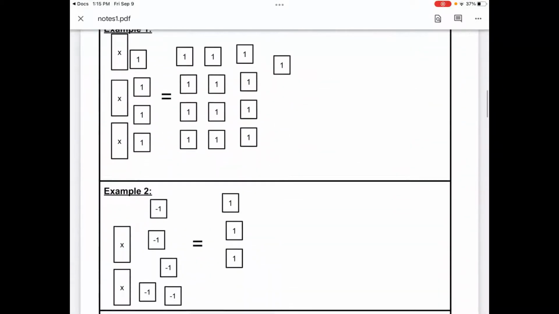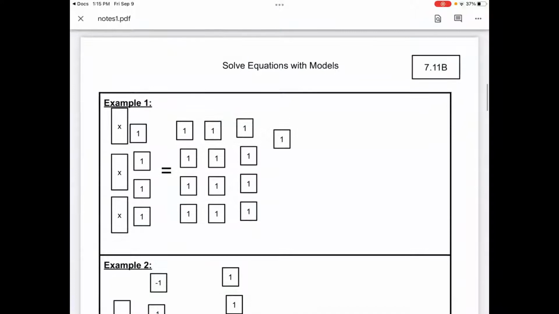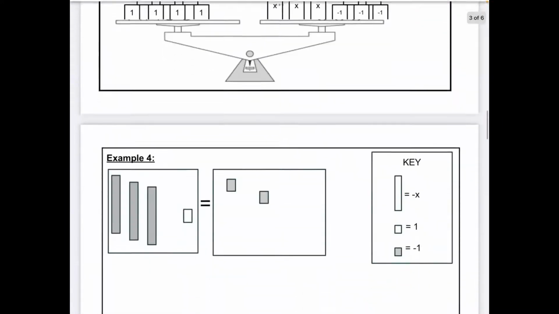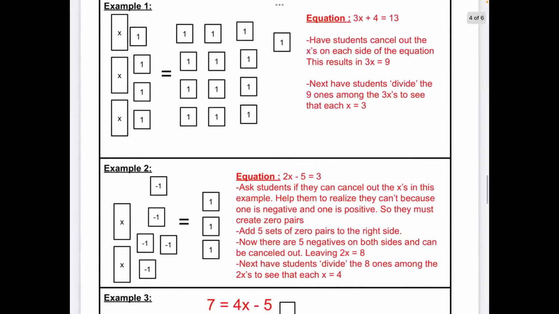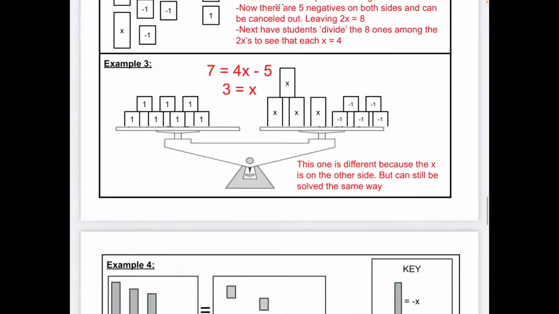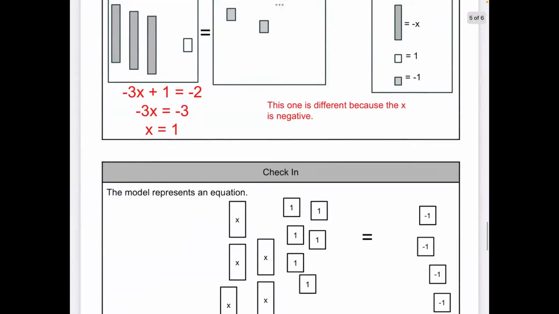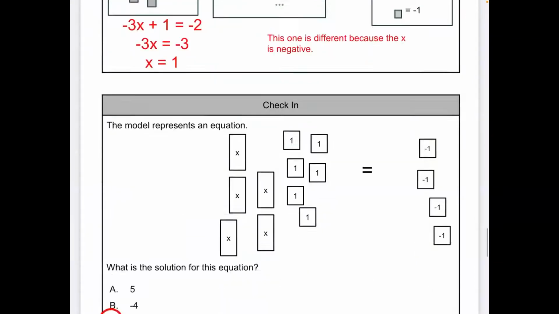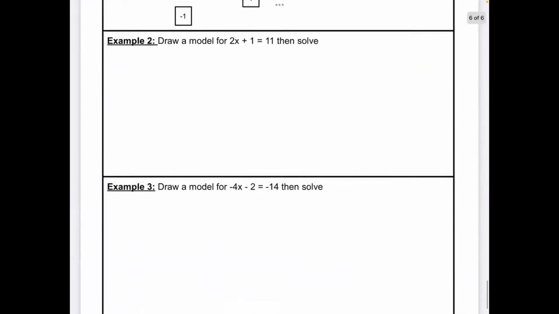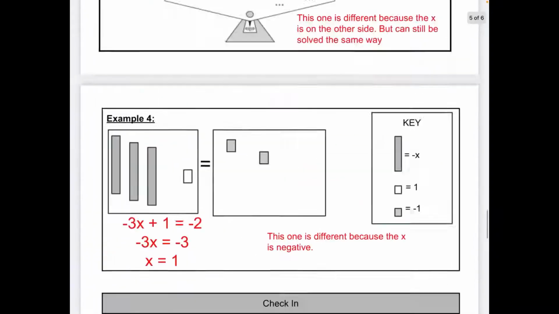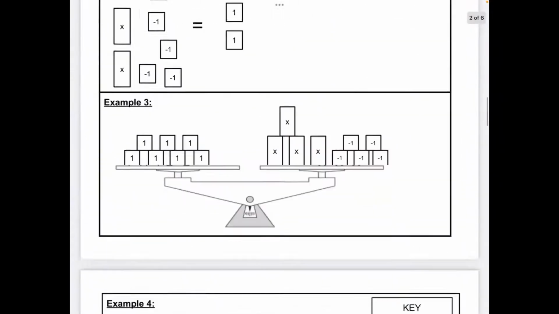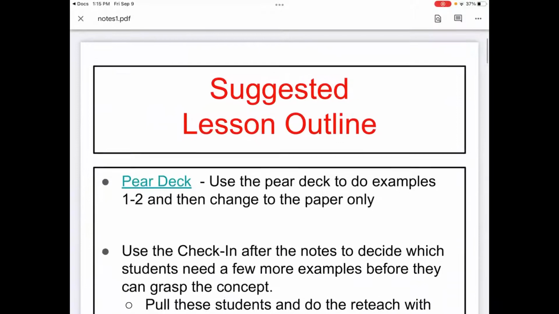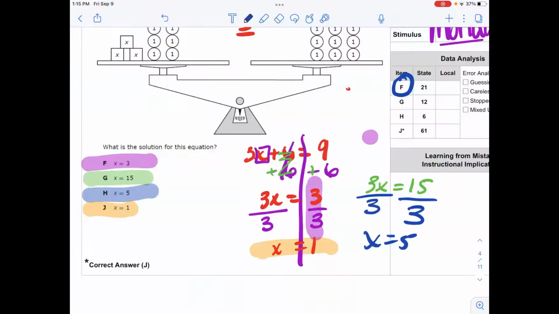So here's a model. Students are going to have to solve and write the equations. Here are some instructions for whenever you do teach this to your students, some of the things that you may want to say and may want to hone in on for your students. The practice is pretty much the same. It has different models. Students are asked to solve the equations. So one is all modeled, all out model.